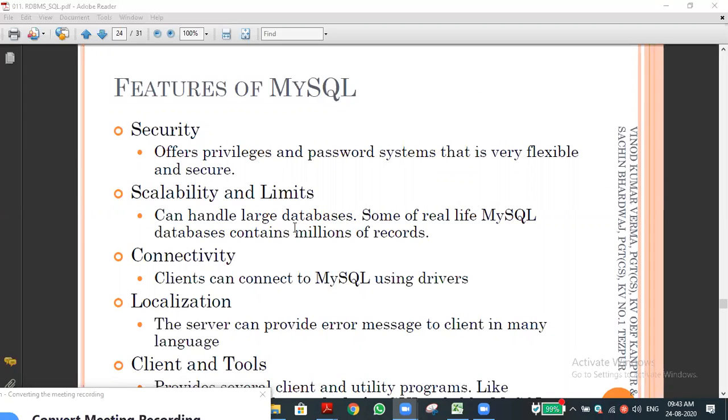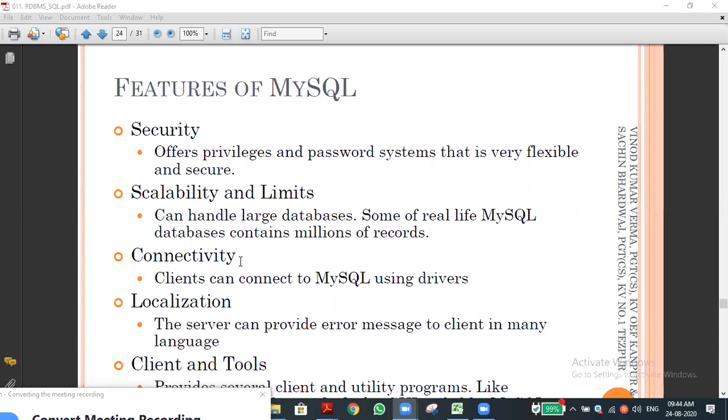Next one is scalability and limits. We can use it for multiple purposes, for example, industrial use, for whatever purpose. They say it can handle large databases. In real time, an SQL database can contain millions of records. They are saying that in whatever field, there is no limit. Whatever field means the education field, industrial field, or medical field. So in whatever field, we can use MySQL.